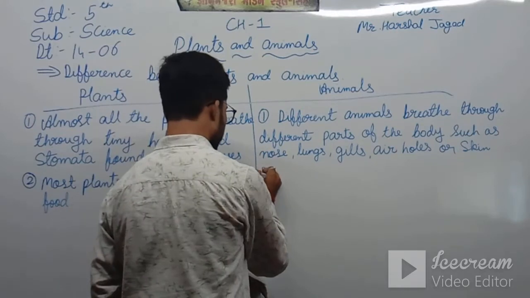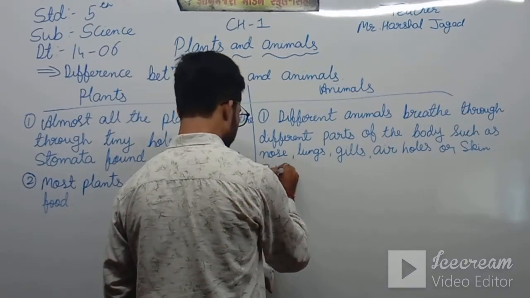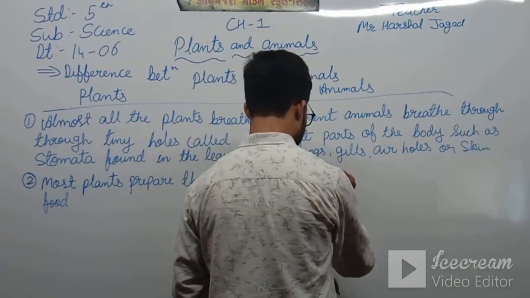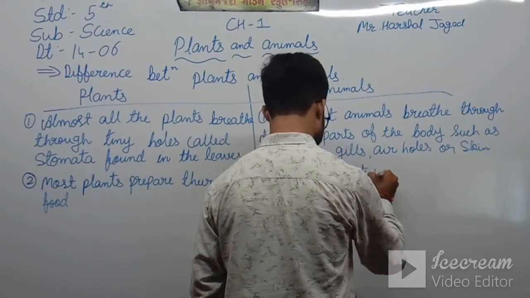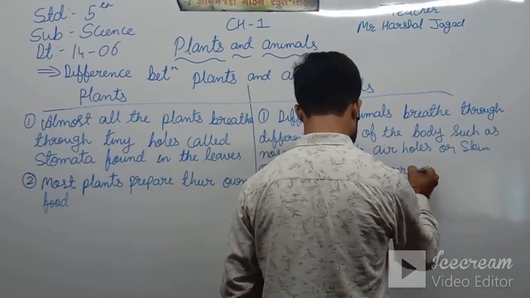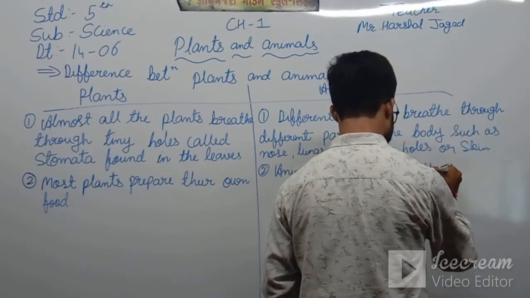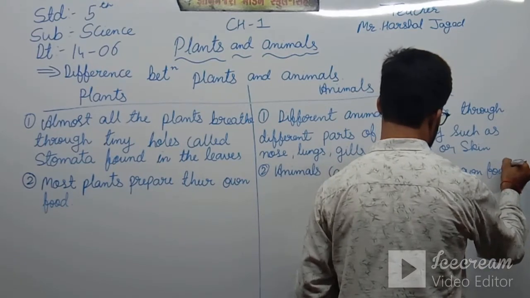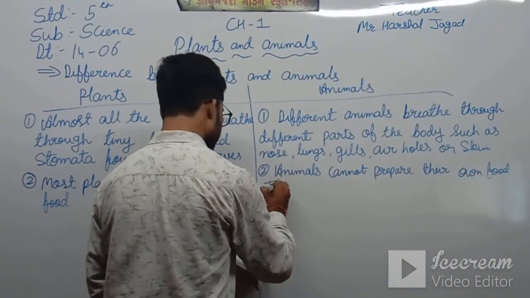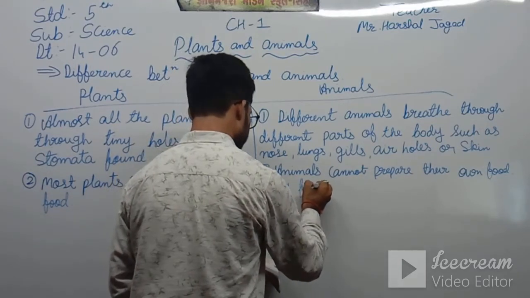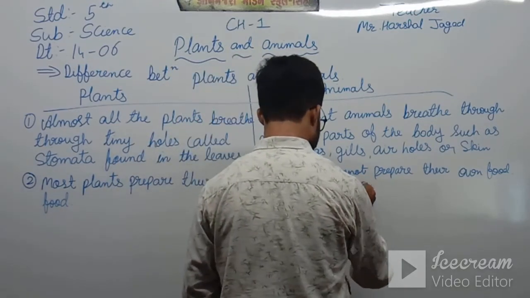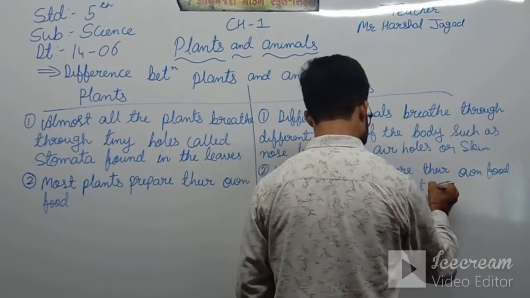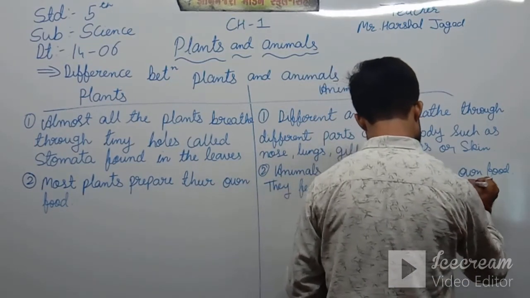Animals cannot prepare their own food. They feed on plants or eat other animals.